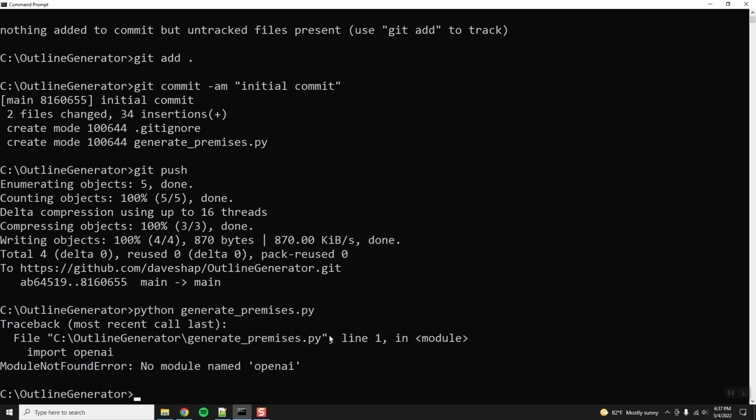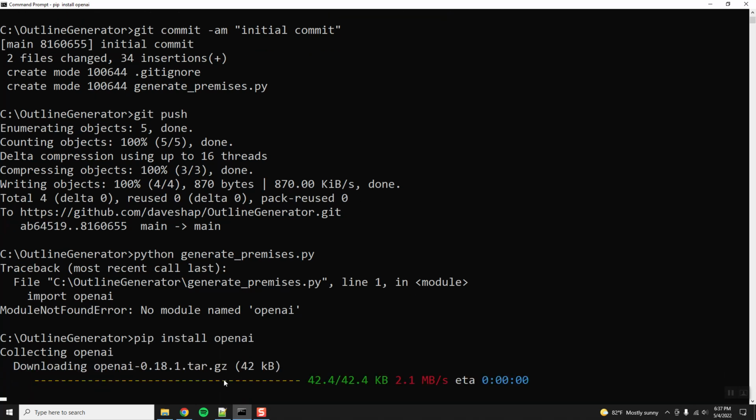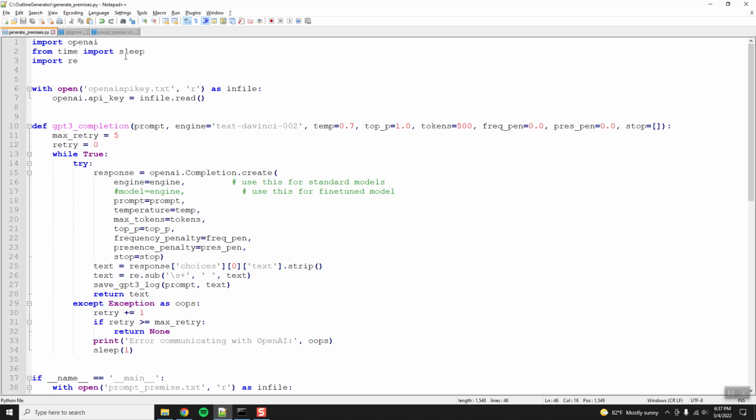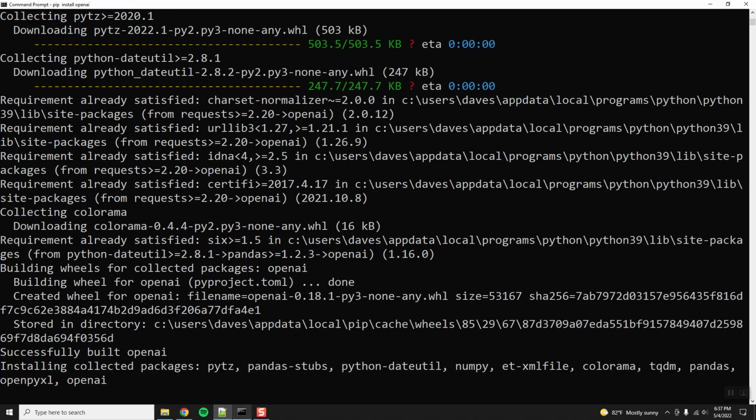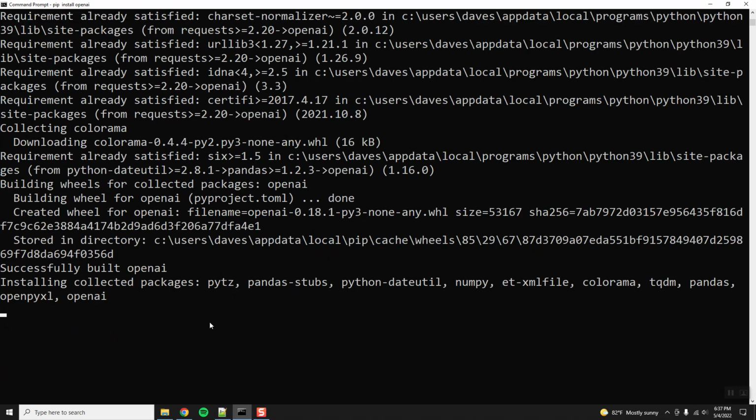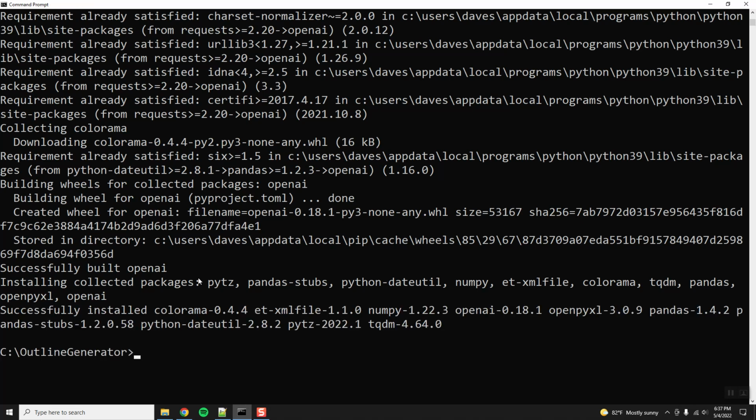No module named OpenAI. Really? I forgot, okay, so I recently reinstalled my computer. Pip install openai. While that's installing, the rest of these, time and regex, are default with Python. Sorry, the only module I need to install here is OpenAI. Okay, successfully built, installing. It's doing all this fun stuff. Okay, let's try that again.